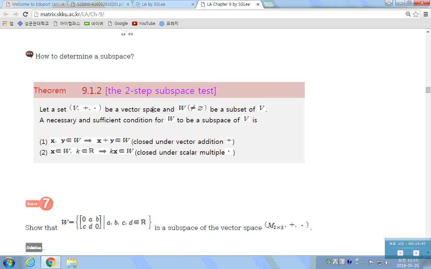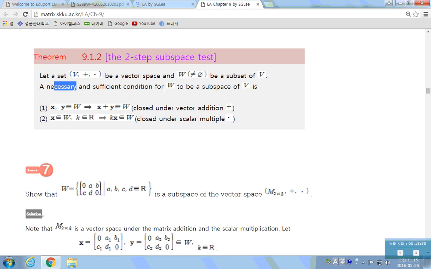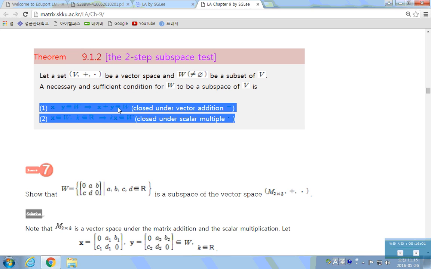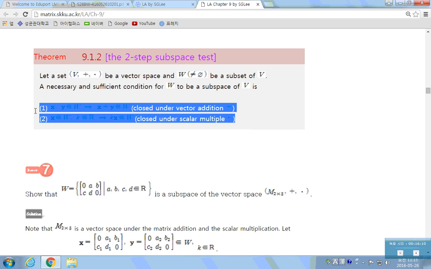Two-step subspace test. Let V be a vector space, and W a non-empty subset of V. The necessary and sufficient condition for W to be a subspace of V is this: W is closed under vector addition, and W is closed under scalar multiplication. If these two properties are satisfied, then W, a non-empty subset of V, is always a subspace of V.